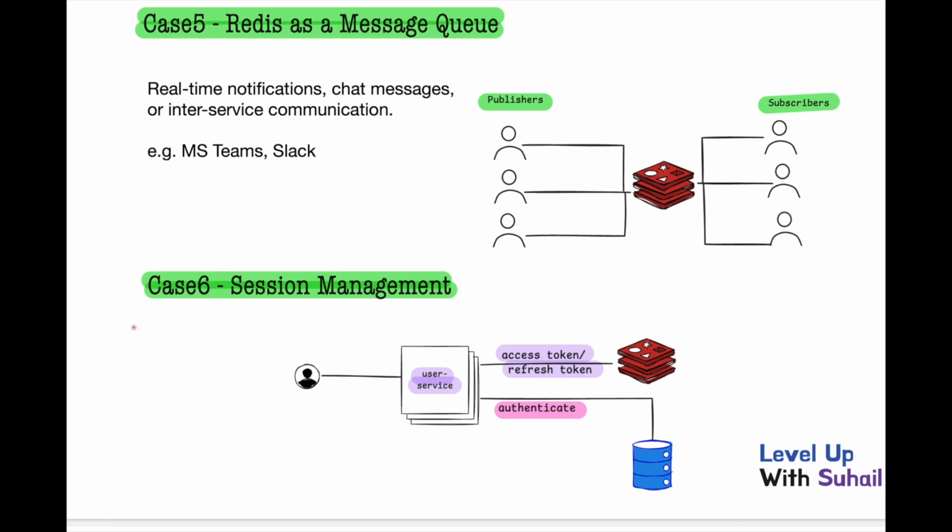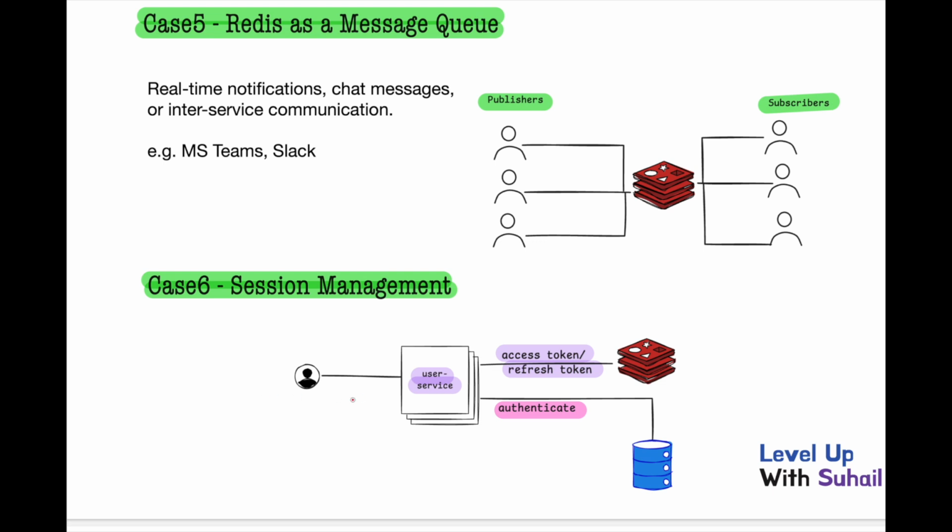Now the sixth use case: we can use Redis for session management. Take a similar example, the Amazon e-commerce application, where there is a user service. As soon as the user logs in, this user service needs to authenticate against the database first, with the username and credentials, and check whether the user is active or inactive. Then it creates some kind of access token or refresh token and returns that access token to the front end.